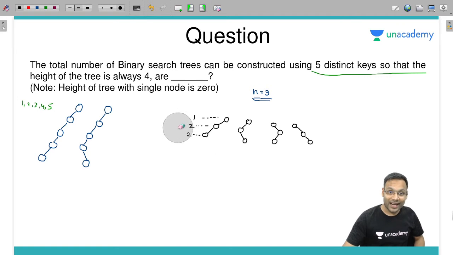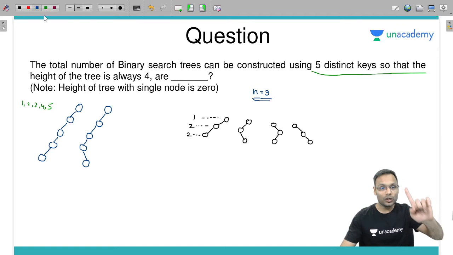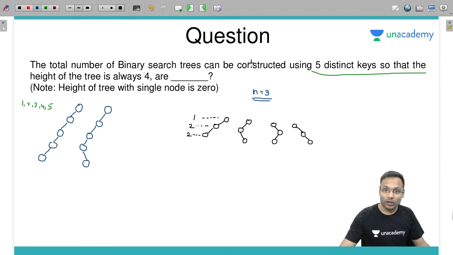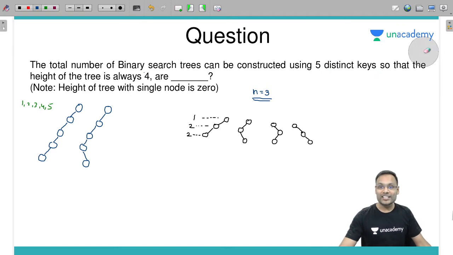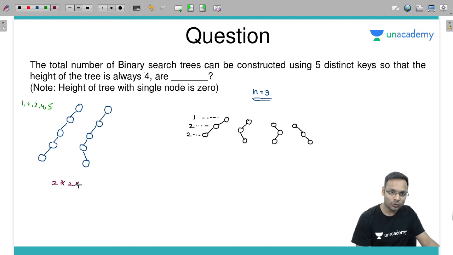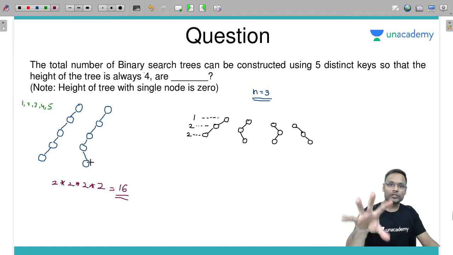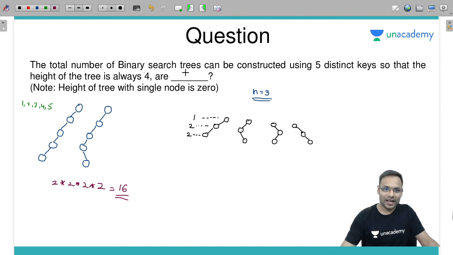Just because the height is restricted, I will have to keep one node at each level. Height is 4, number of nodes are 5. One node at each level I'll have to keep, so that I can draw the tree based on the given scenario. So 1 2 3 4, 4 levels, each level 2 2 2 2 possibilities. Answer will be 2 into 2 into 2 into 2. 16 different trees you can construct. And in each tree, if you put the 5 distinct keys, 16 different trees you will be able to get. Answer is 16.